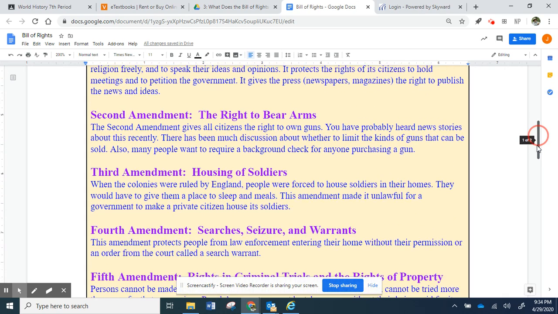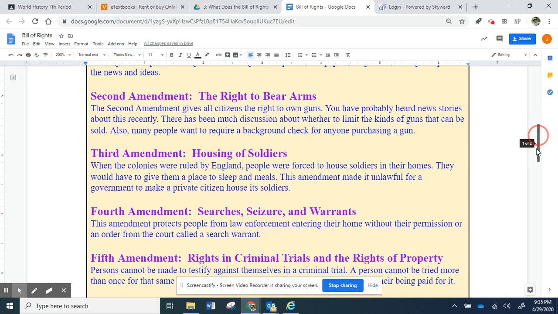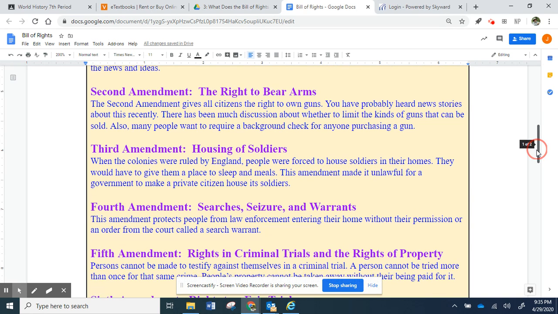The Third Amendment is the housing of soldiers. When the colonies were ruled by England, people were forced to house soldiers in their homes. They would have to give them a place to sleep and meals. This amendment made it unlawful for a government to make a private citizen house its soldiers. What that means is soldiers would show up and say, we need a place to stay tonight, and it was the law then that you had to do this. This amendment makes it no longer a law, that is illegal. You do not have to house soldiers.